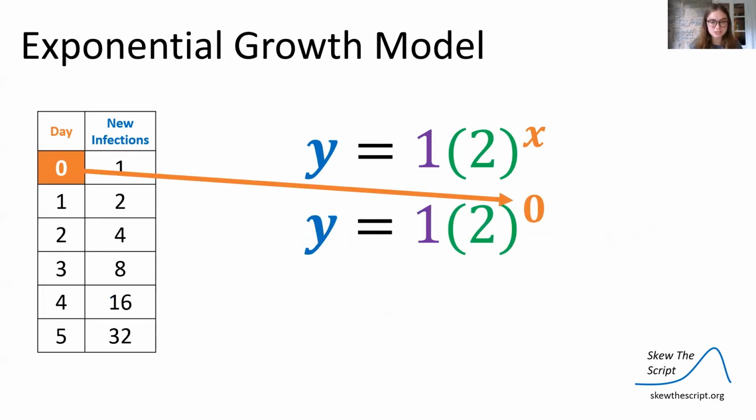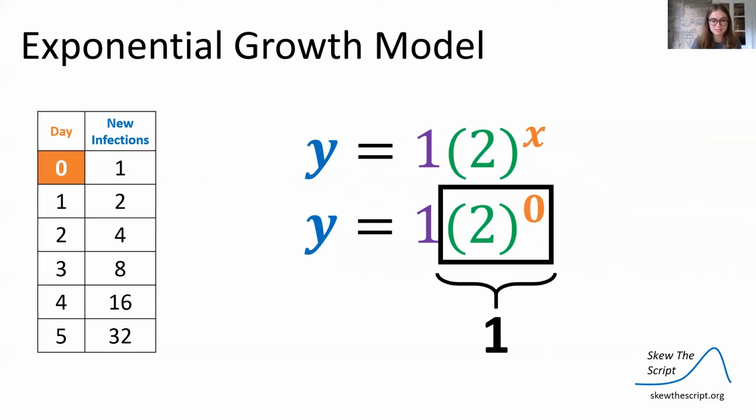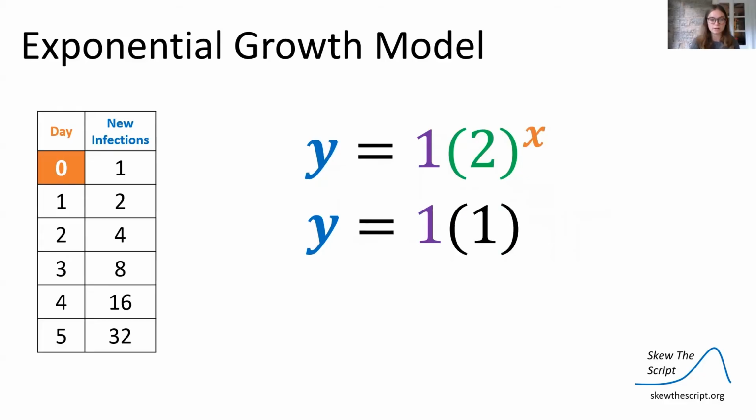To see if our model matches up with our table, let's plug in 0 for x. So we have y is equal to 1 times 2 to the 0 power. We do exponents first, thanks to PEMDAS. 2 to the 0 power is 1. 1 times 1 is equal to 1. That matches up with our table.